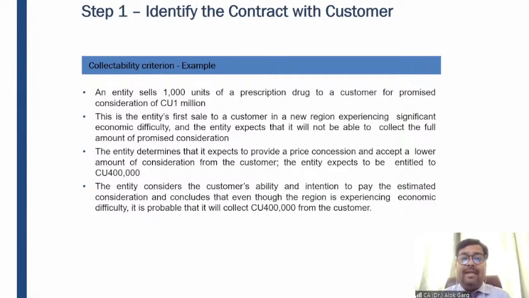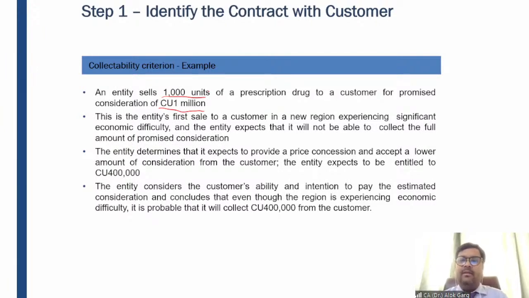So let's have an example on the collectibility criteria, then we'll move on to the example of the institute study material as well. An entity sells 1000 units of a prescription drug, a medicine, to a customer for a promised consideration of rupees 10 lakh. CU is currency unit, right? So 1000 units of a medicine for 10 lakh rupees. This is the entity's first sale to a customer in a new region experiencing significant economic difficulty, and the entity expects that it will not be able to collect the full amount of promised consideration.